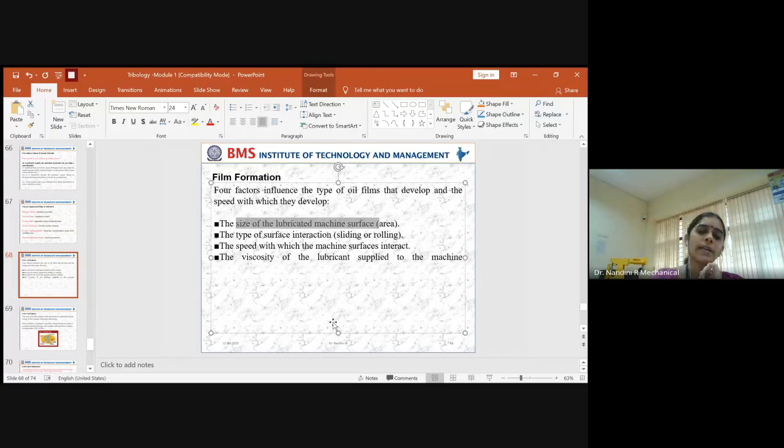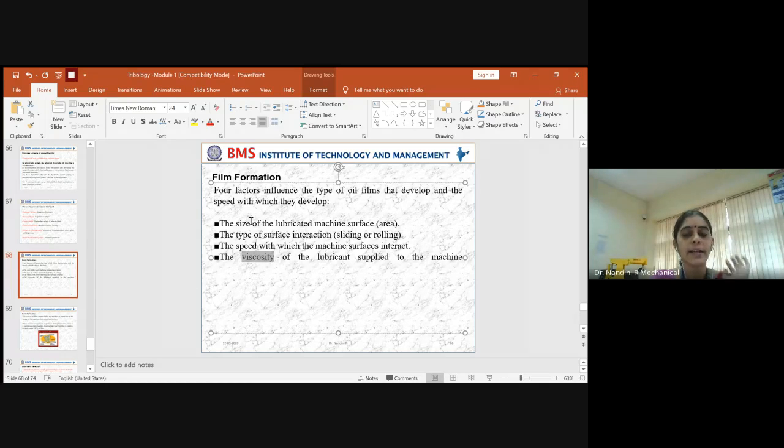So all these things play a vital role: the size of the contact area, the type of interaction, the speed with which the interaction is taking place across the machine surface, and the viscosity of the lubricant. Based on these four factors, the thickness of the lubricant film will be decided.